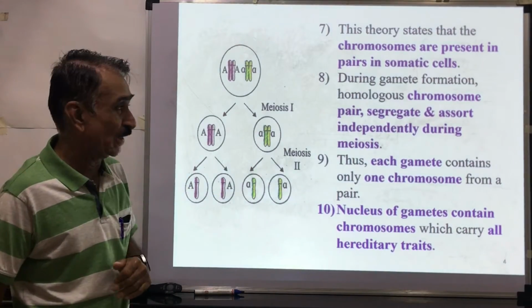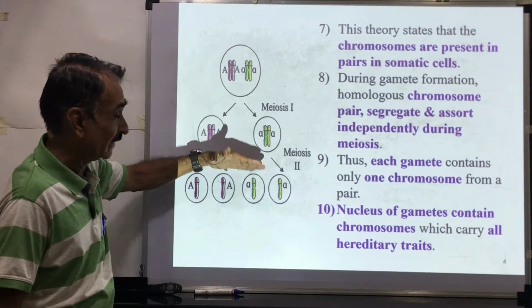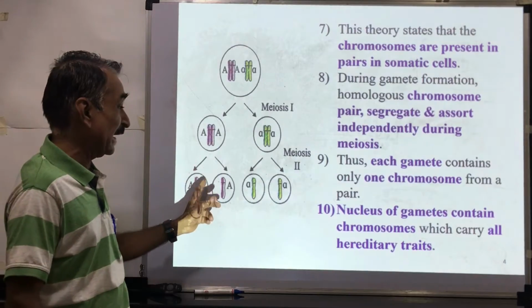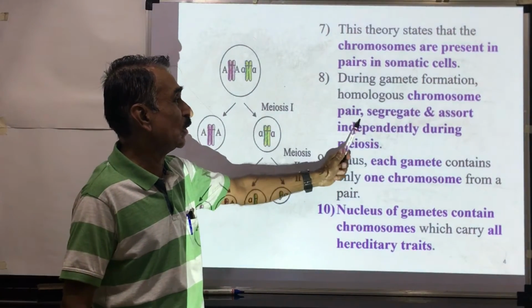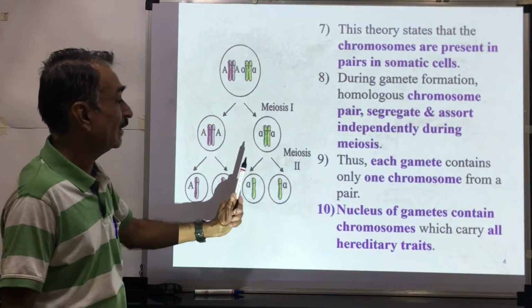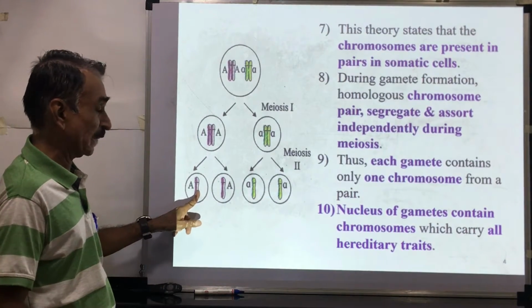During the process of meiosis, the chromosomes which were present in pairs are segregated, separated, and one chromosome of a pair enters into one gamete. During gamete formation, homologous chromosome pairs segregate, and assort independently during meiosis. Thus, each gamete contains only one chromosome of a pair.